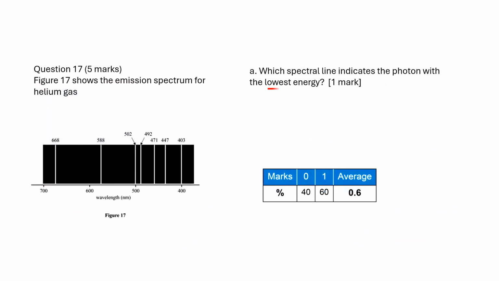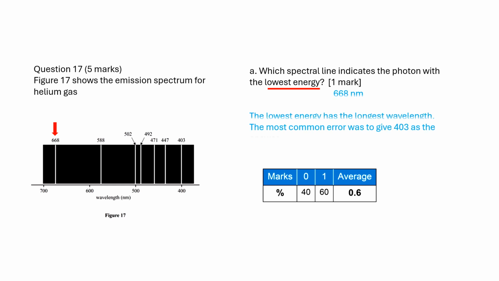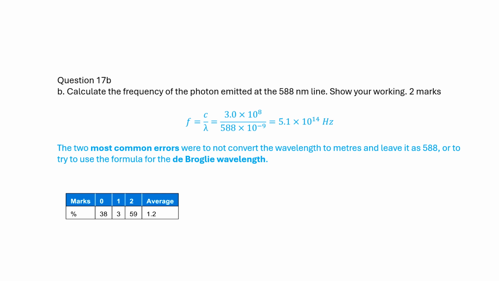The lowest energy has the longest wavelength, which is 668 nanometers. Using the equation about wavelength and frequency, we calculate the frequency. The units must be converted into SI units.